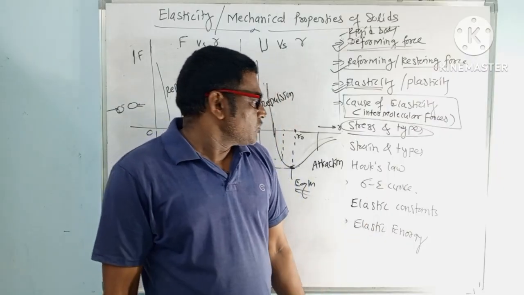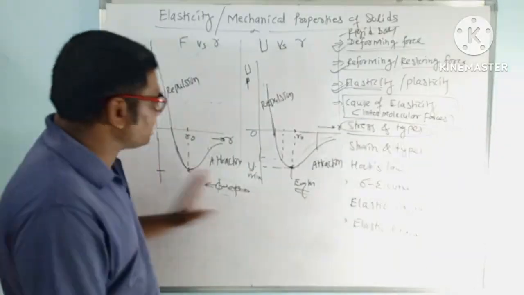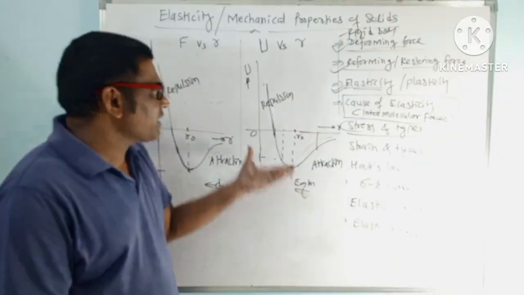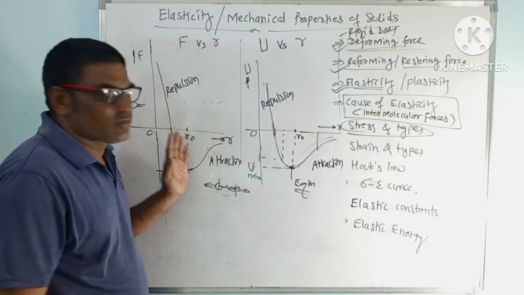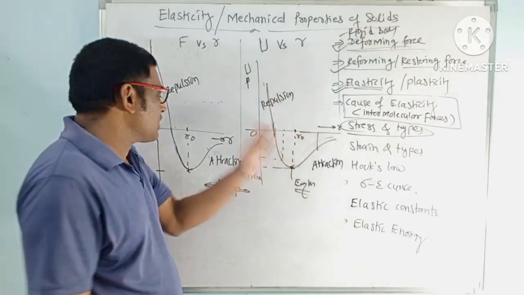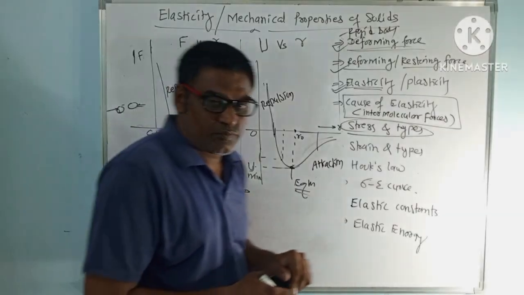Okay, so note these two graphs. In your own words, write what is happening here. What happens if R is increasing? What happens if R is decreasing? R is more than R naught, R is less than R naught. What happens to the potential energy? What happens to the force?